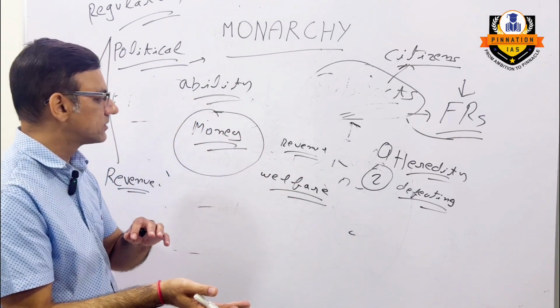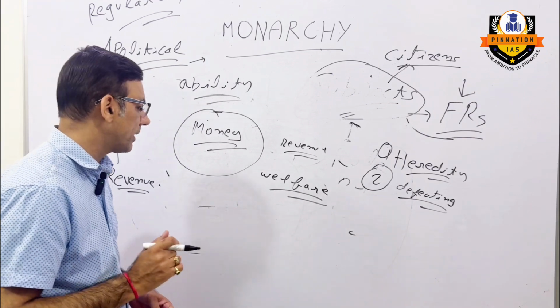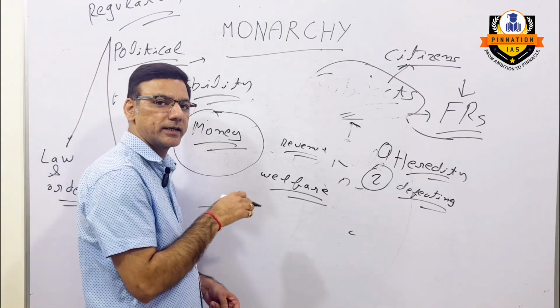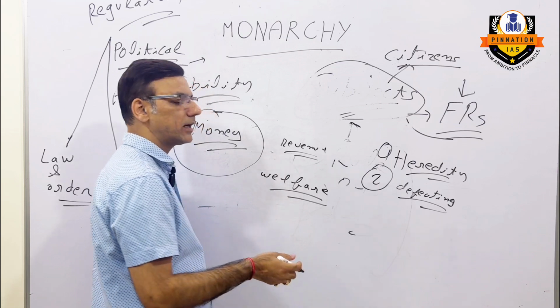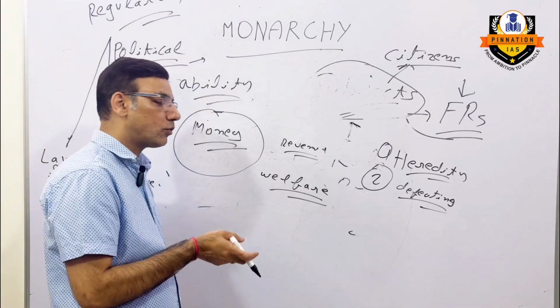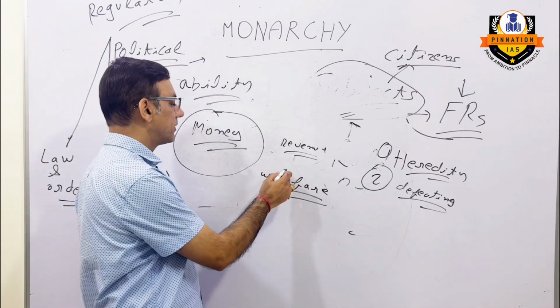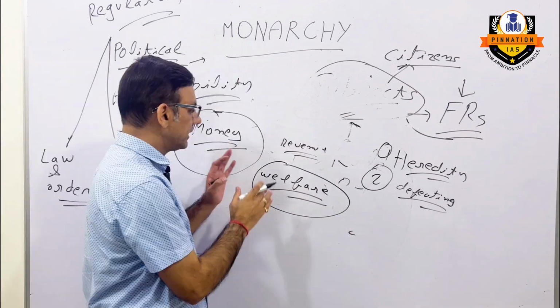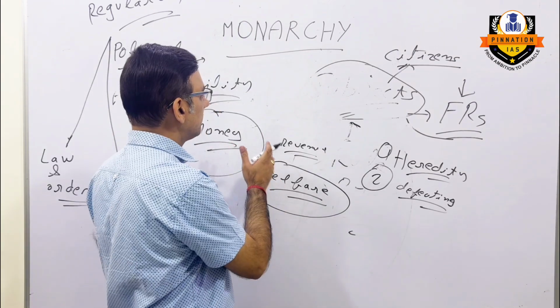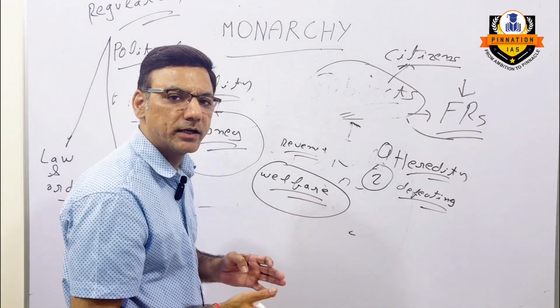Now, when we compare this with democracy, in case of democracy, what happens? Because the rulers are elected by the people, that's why they are accountable to the people and they are obliged to maximize the welfare of the people. So in this way, we can say that monarchy is different from a democracy.